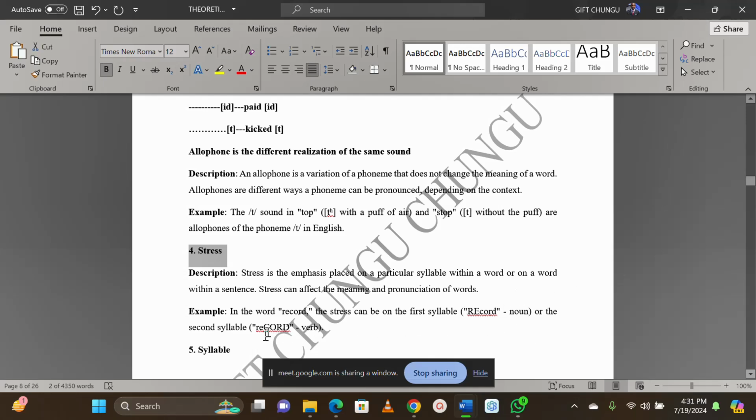So now, for example, we have record and record. These are two different things. The stressing point in English is that when you stress the first part, or the first sound or syllable of the word, that word becomes what? A noun. And when you stress the last part of the word, that word is what? A verb. Are we together there?